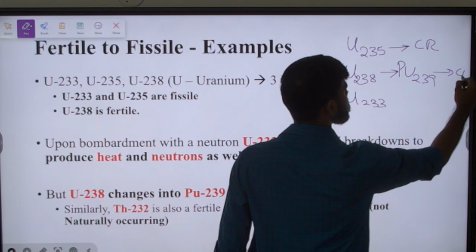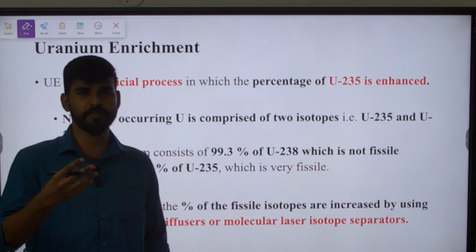Next thing is uranium enrichment. Like we saw in the introductory slide, we saw about uranium enrichment, because in this DRACO program they are going to use a nuclear reactor with uranium which is not enriched to higher levels but enriched to lower levels. So what are these two types of enrichment, high enrichment and low enrichment, and what is enrichment basically? All those details we must know.